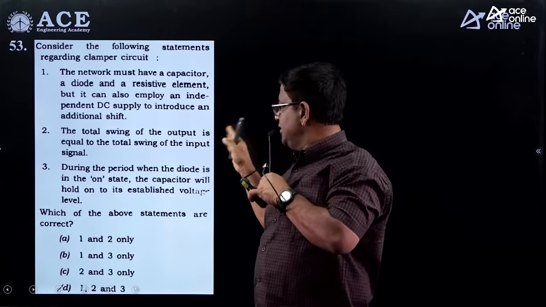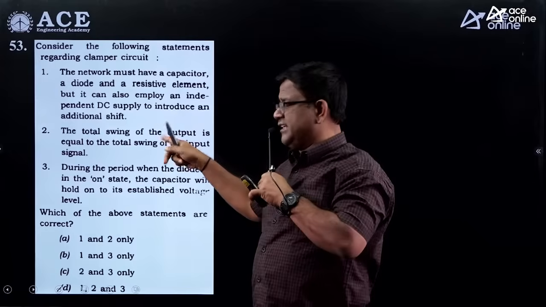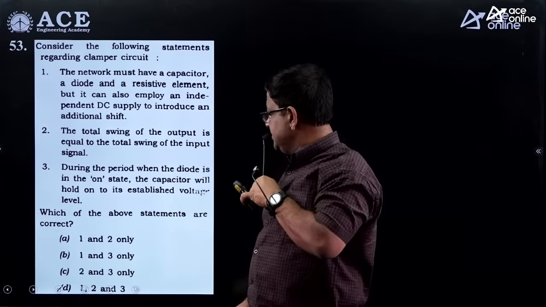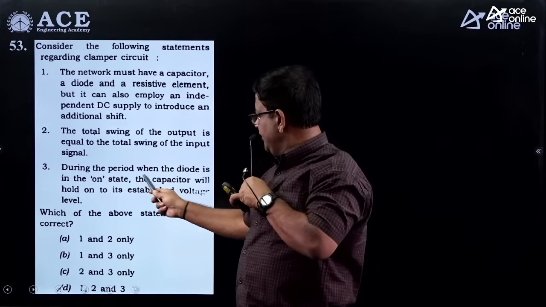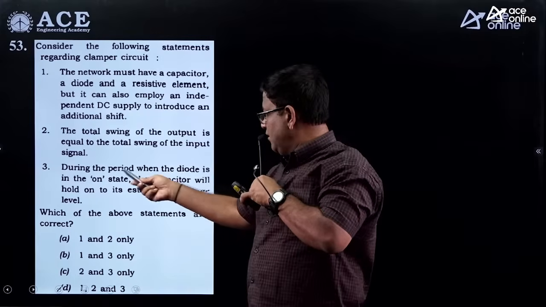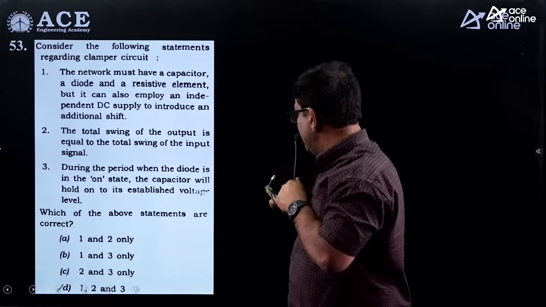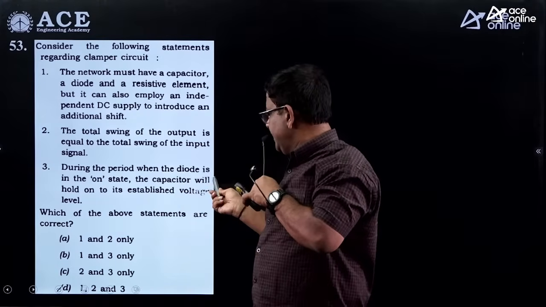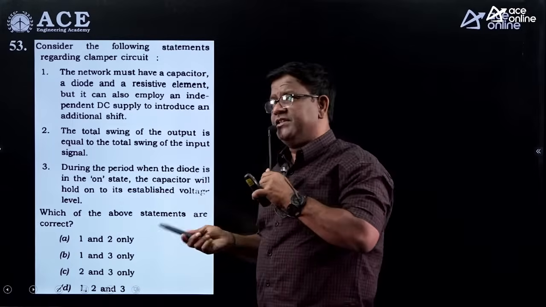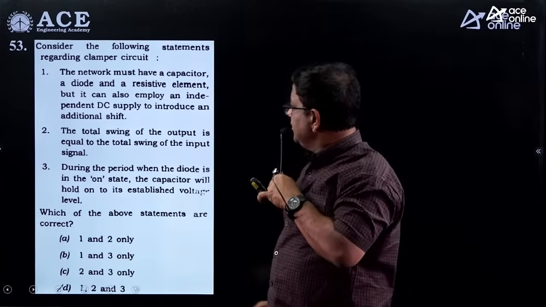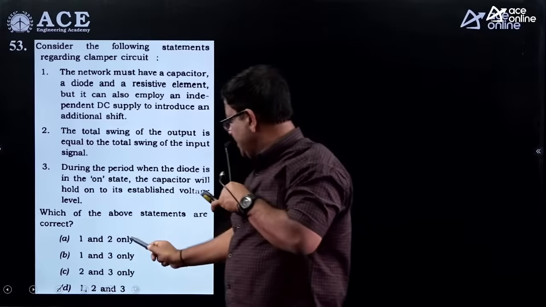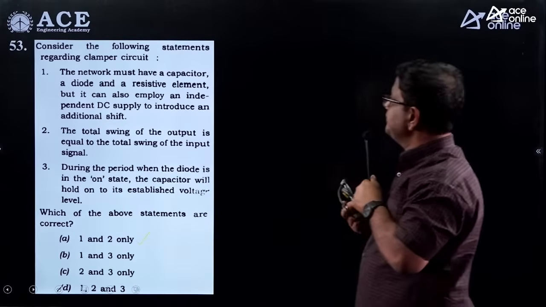In a clamper, the output peak to peak voltage and the input peak to peak voltage both are the same. So this is also correct. During the period when the diode is on, the capacitor will usually charge, but here it is given the capacitor will hold on. That means it is not charging. This is wrong. So 1 and 2, option A is the right answer.